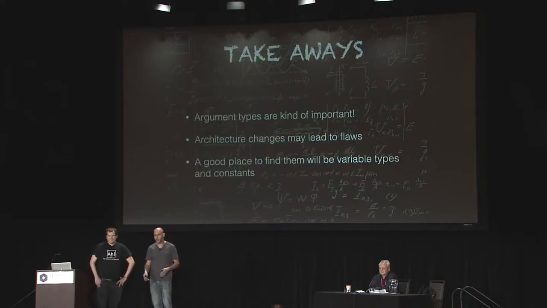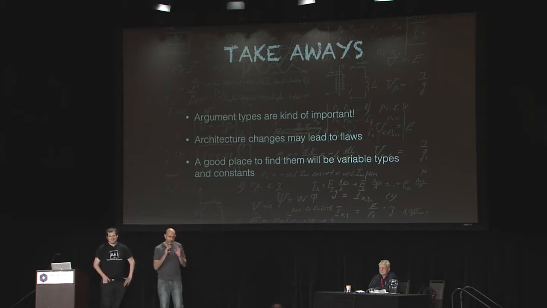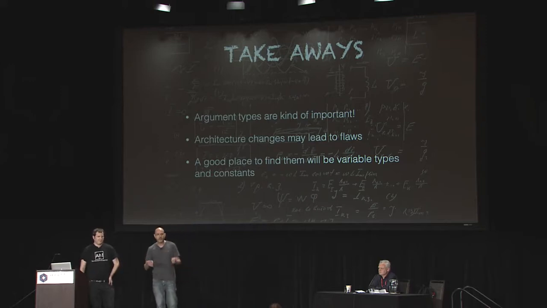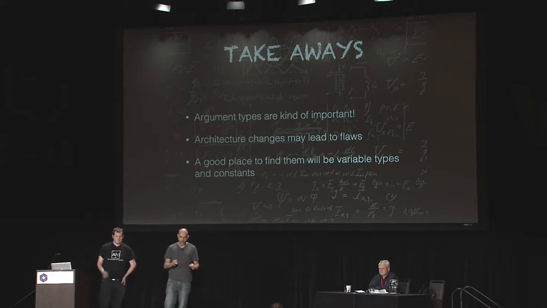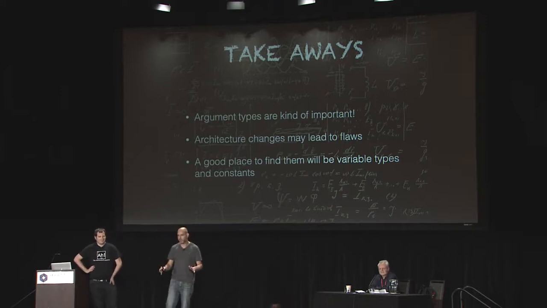So what are the takeaways? Argument types are kind of important, right? And whenever a programmer needs to shift from one architecture to another, from 64 to 32, from 32 to 16, then the place to go and look for bugs would be either the argument and variable types or the constant values. At least that will be the first place I would go look for them. And that's it for this example.